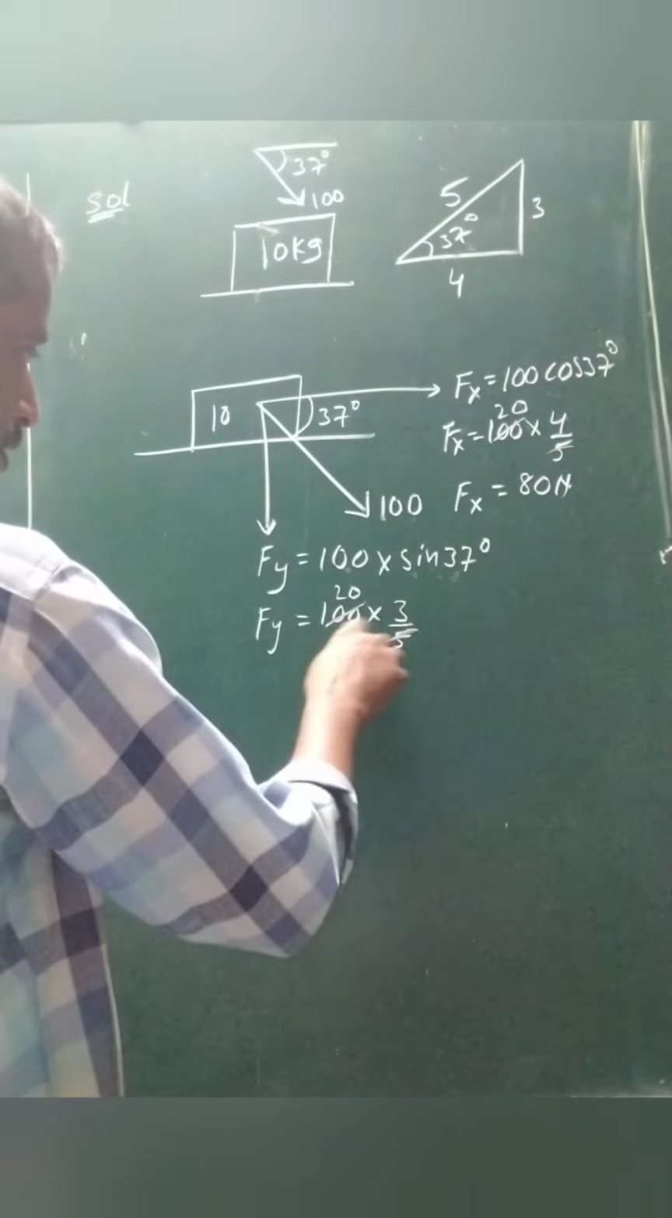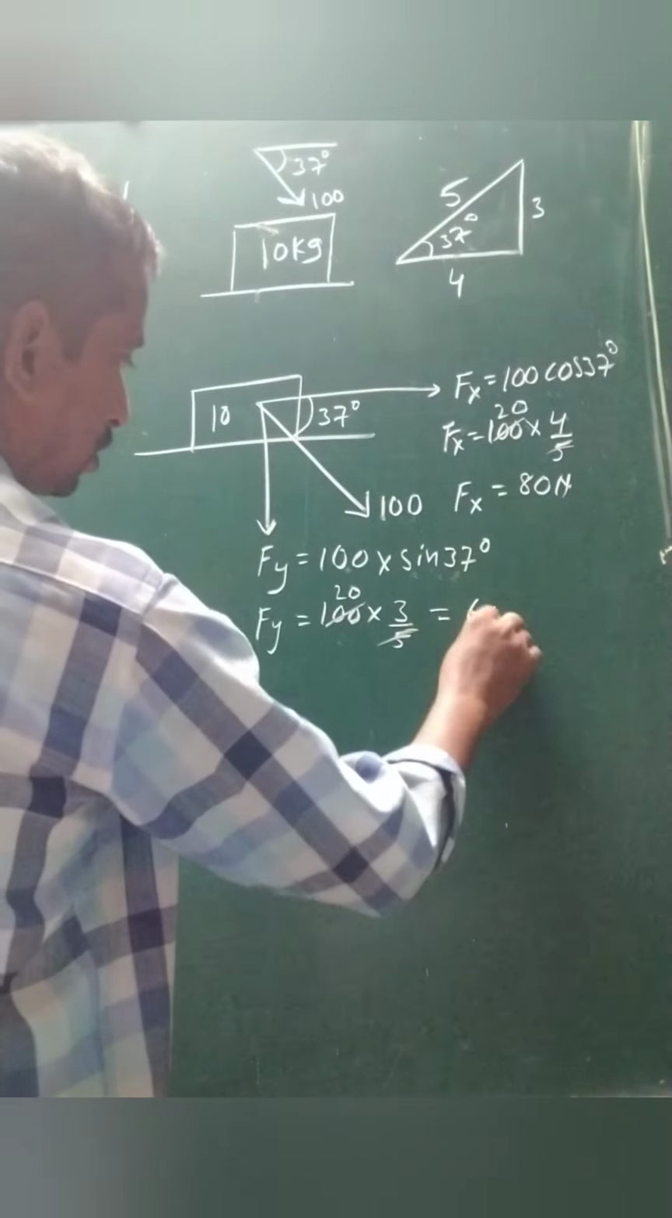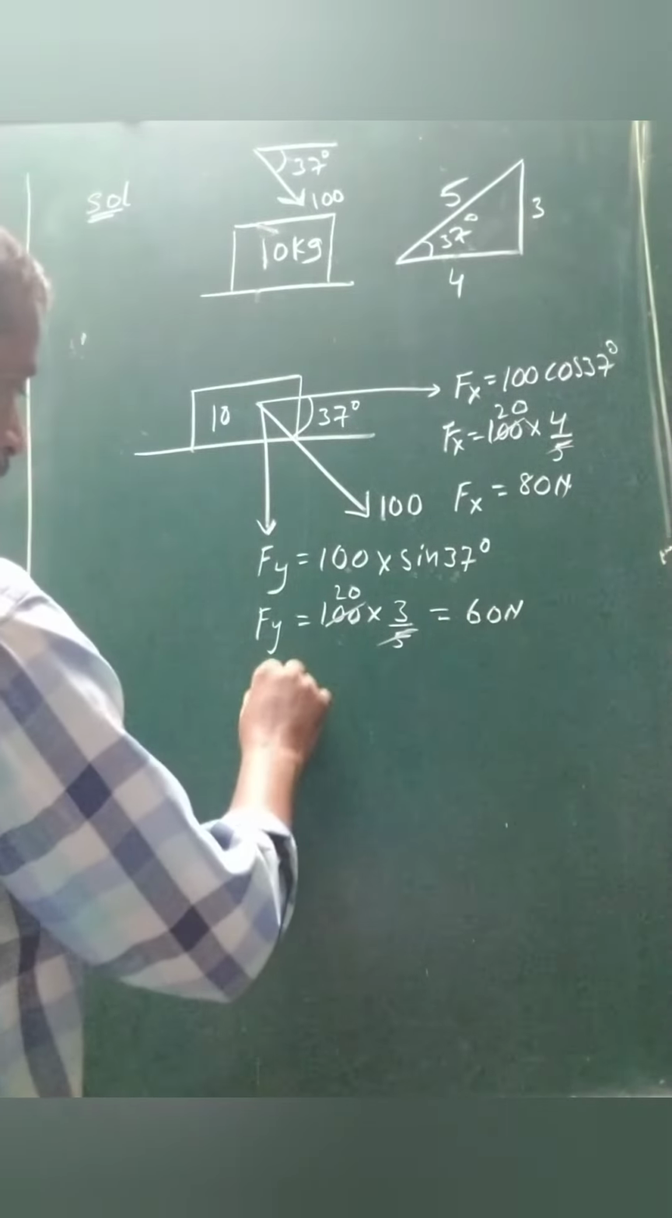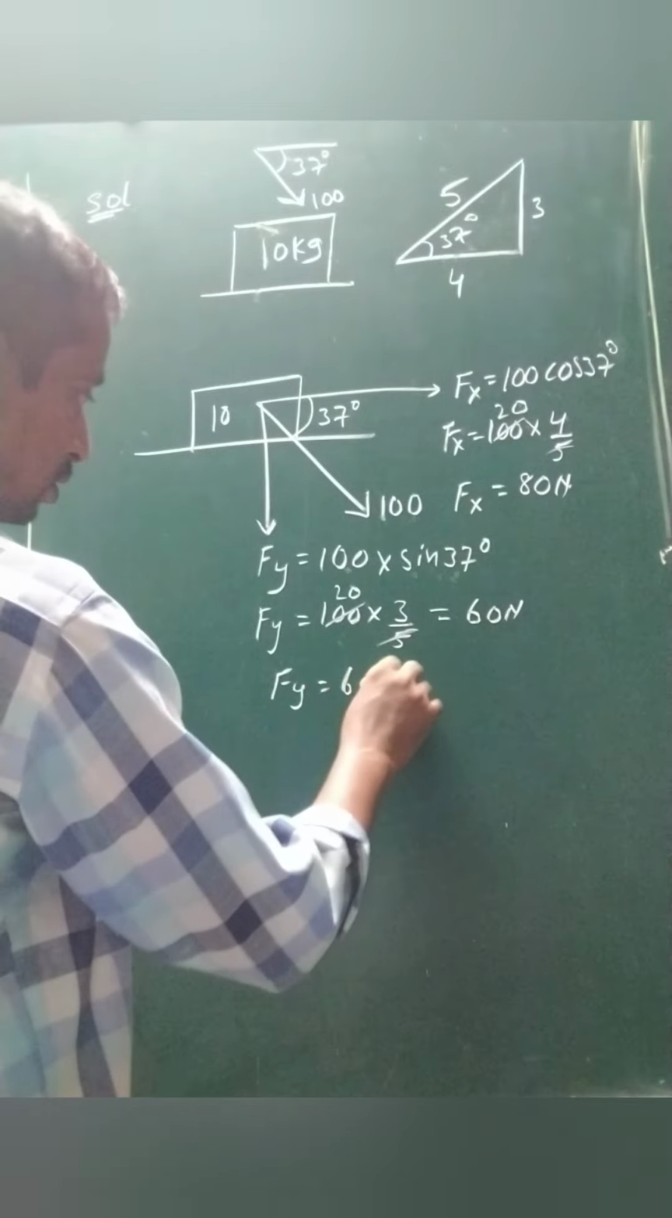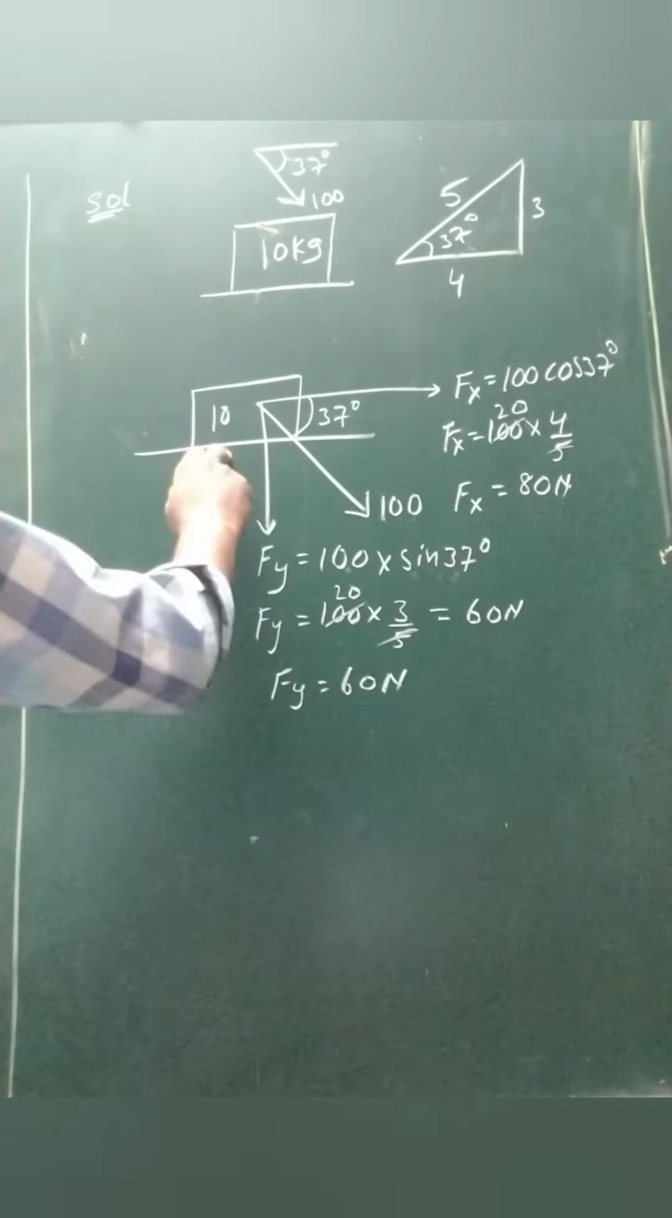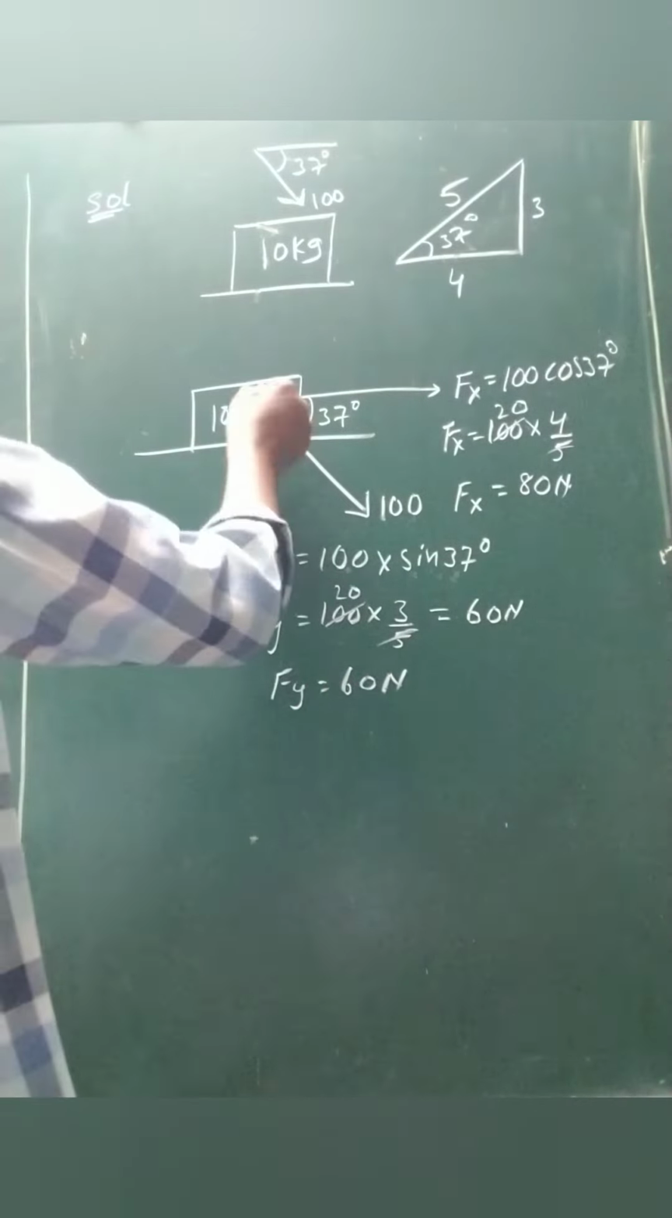So F of y is 60 newtons. Now you can make a FBD, free body diagram. Why we make a FBD: to easily identify what forces are acting. For that purpose we make a FBD.